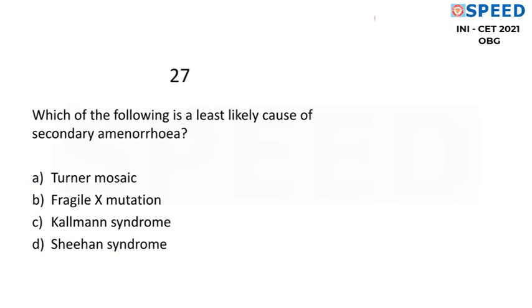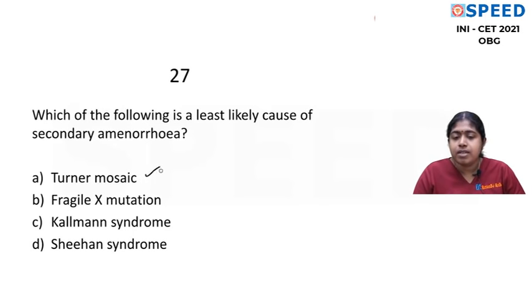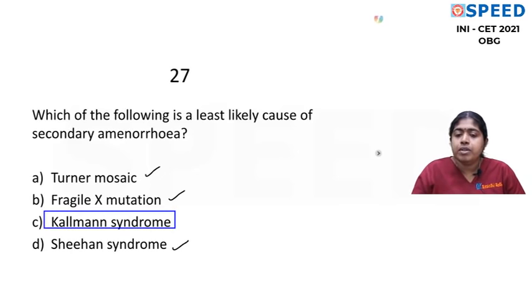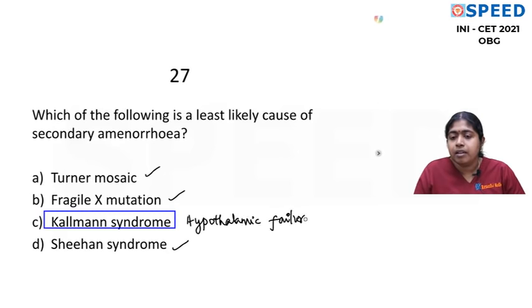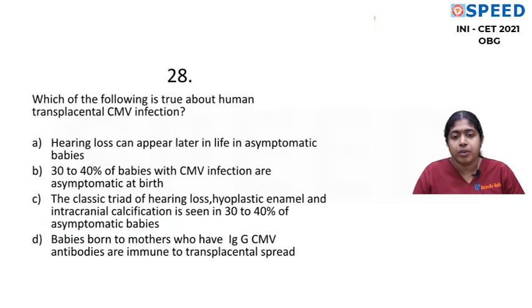Which of the following is the least likely cause of secondary amenorrhea? Turner mosaic, yes, can cause secondary amenorrhea. Fragile X mutation, yes. Sheehan syndrome is postpartum pituitary necrosis, yes. But think of Kallmann syndrome. Kallmann syndrome is hypothalamic failure, and it is a case of primary amenorrhea. So it's a very simple and easy question.